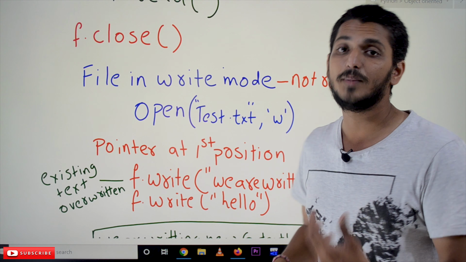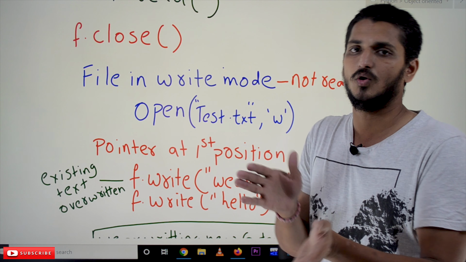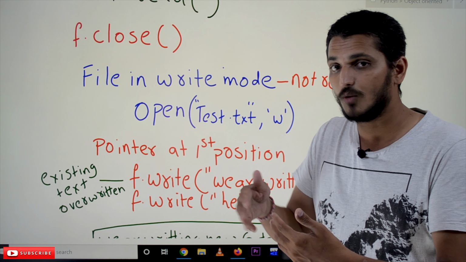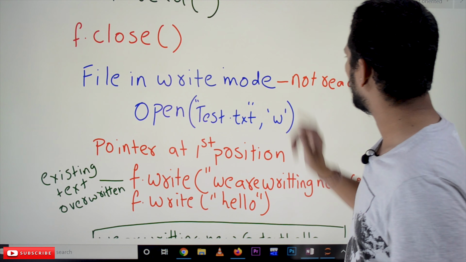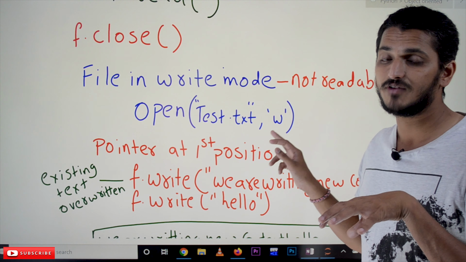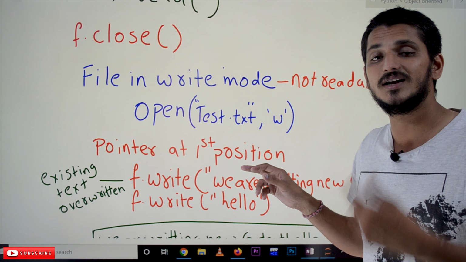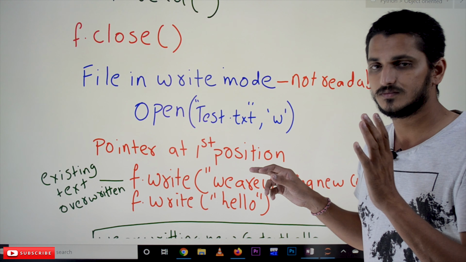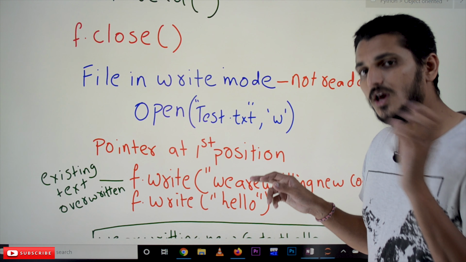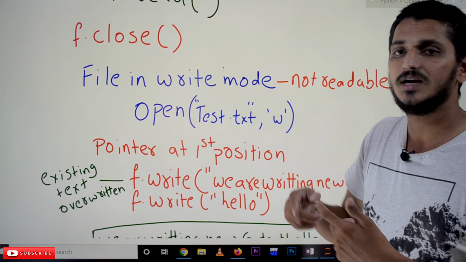Now how to open the file in write mode? By default it will open in the read mode. How to open the file in the write mode? Whenever we open the file in write mode, we cannot read the data. We can only write the data. That is the point we have to understand. We can only write the data. We cannot read the data.